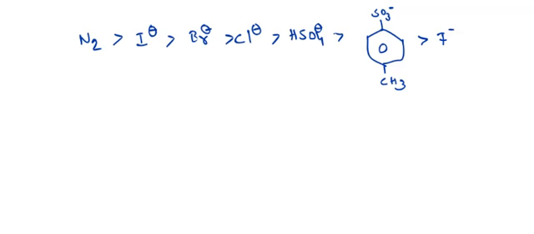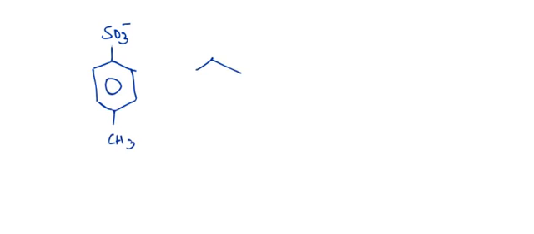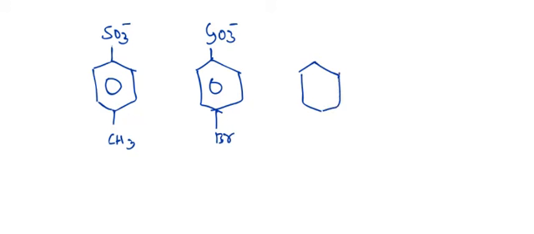Now, for example, here I have taken CH3 tosylate. In the place of CH3 I have attached Br, and Cl.